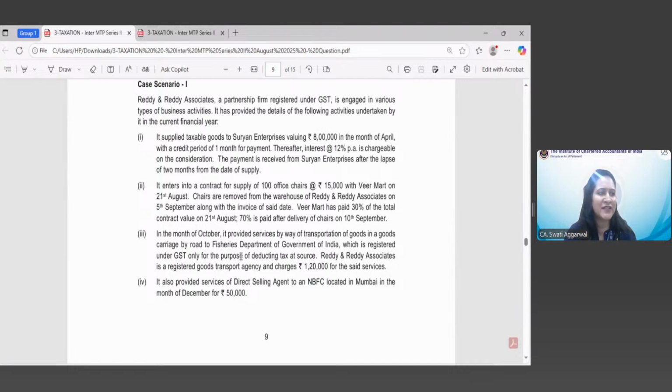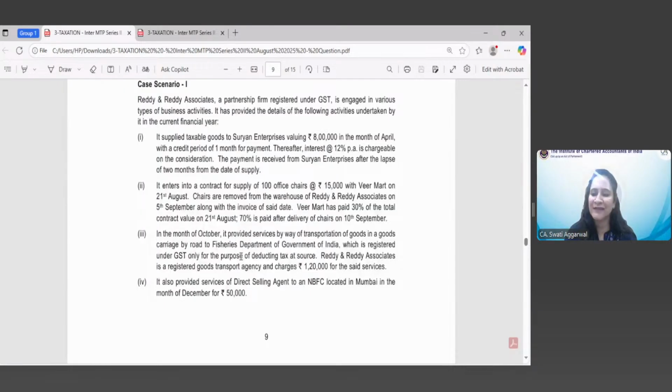So entire GST becomes payable only when the invoice for the supply of such goods is issued or ought to have been issued. Thus, time of supply of goods for the purpose of payment of tax is the date of issue of invoice or the last date when invoice ought to have been issued under section 31.